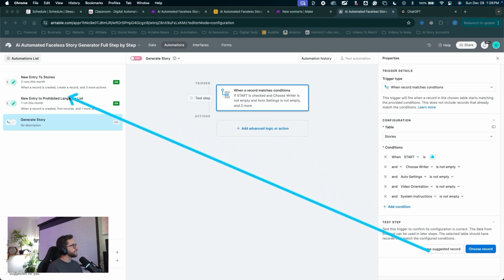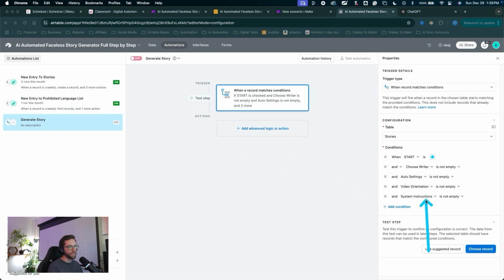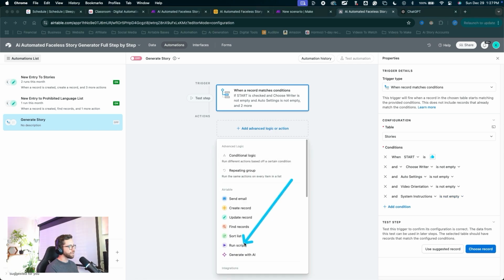Our first new entry to stories automation has run and our system instructions are input, then we can actually run this automation. So when all of these conditions are true, this automation will trigger. So let's click to add an action. We're going to run a script.